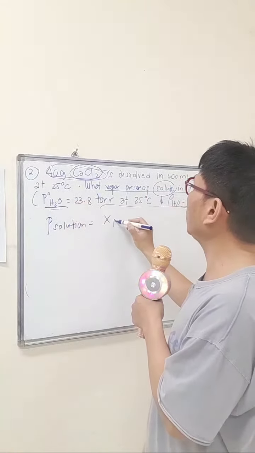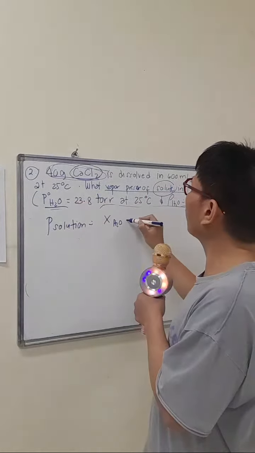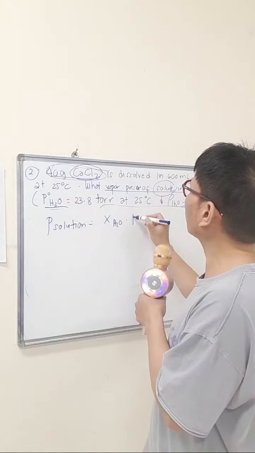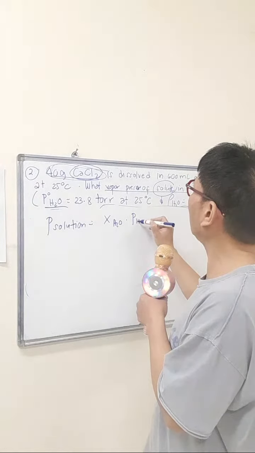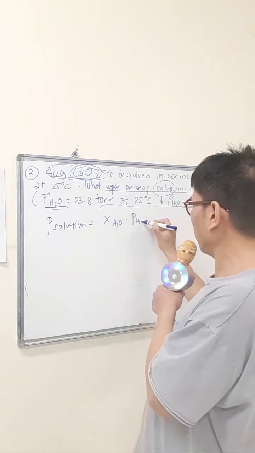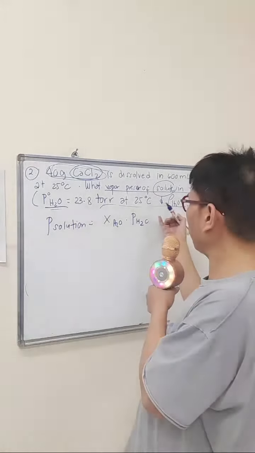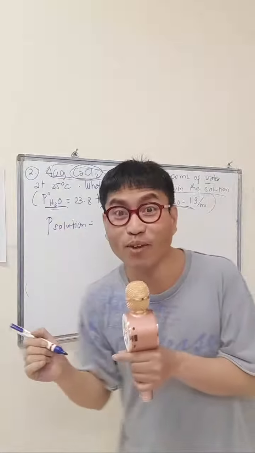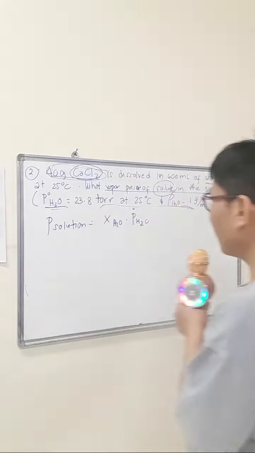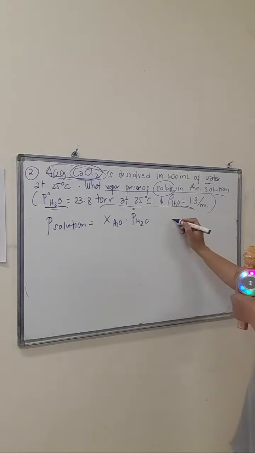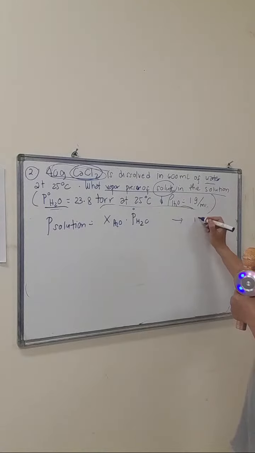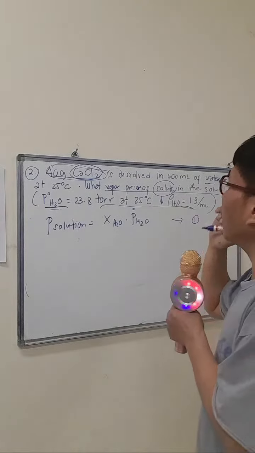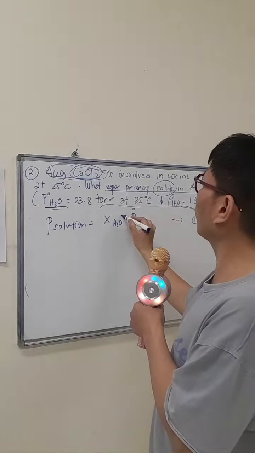So water times the vapor pressure of the pure solvent, with one small circle at the top, meaning pure vapor pressure. Like this is our equation 1. Now we need to determine the mole fraction of water.